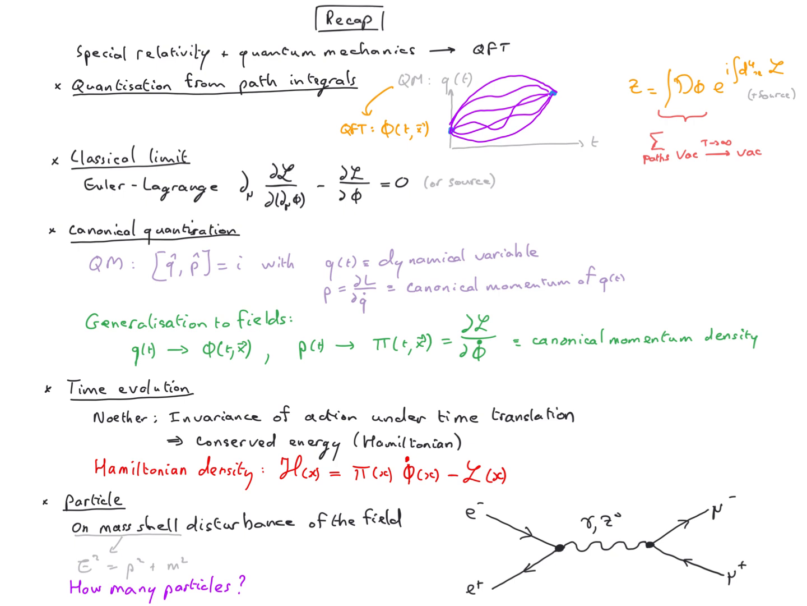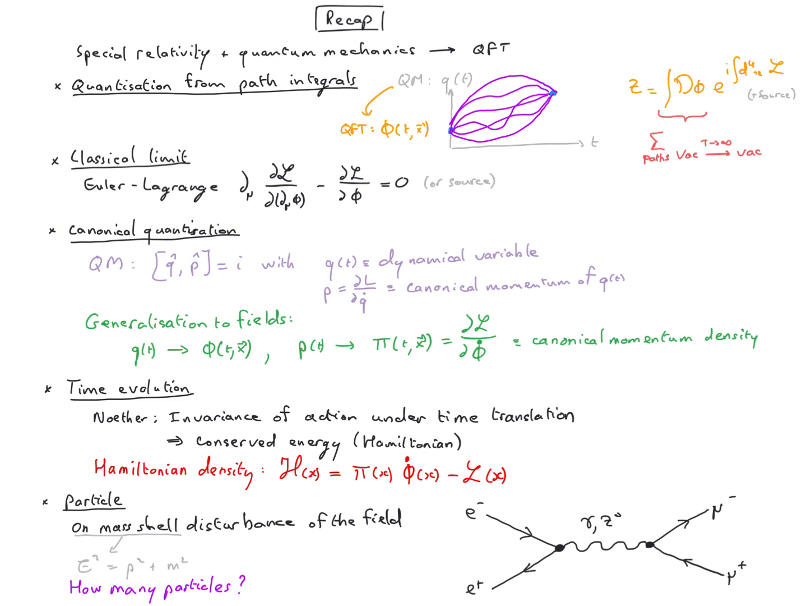We know that the dynamical variable now is the amplitude of the field at each point of space, and the canonical momentum density can be obtained by taking the derivative of the Lagrangian density with respect to the time derivative of the field. For many dynamical problems, we are interested in the time evolution, so we want to predict the future, and for that we invoke Noether's theorem, which tells us that if we have an invariance of the action under time translation, then we have a conserved quantity, which is the energy, or in other words, the Hamiltonian.